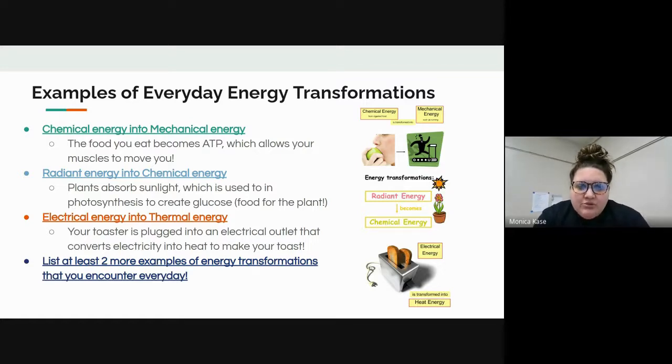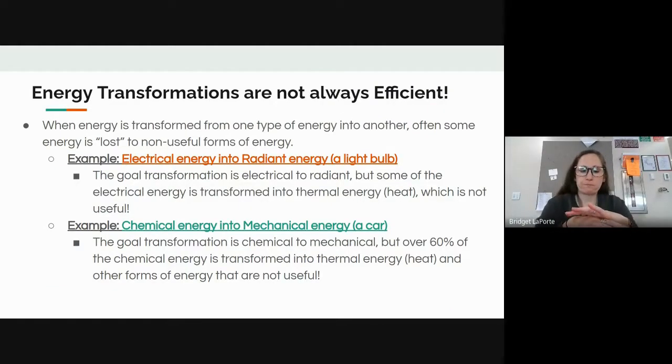You should also be able to create some additional examples to help you understand the difference and how energy is transformed. As Ms. Case just mentioned, for energy transformations, we want to make sure that we have a direct transformation because energy is not created, it's not destroyed, it just changes forms. So we go from one form, like chemical, into another form, like mechanical.